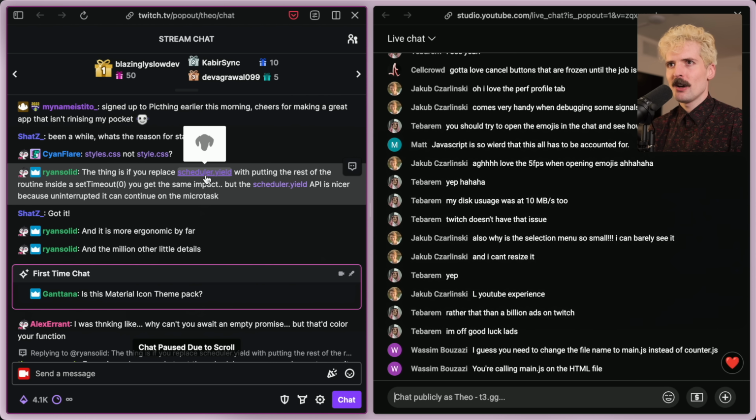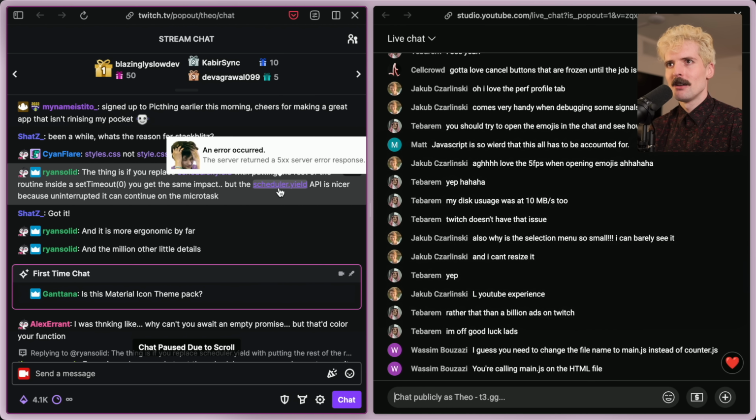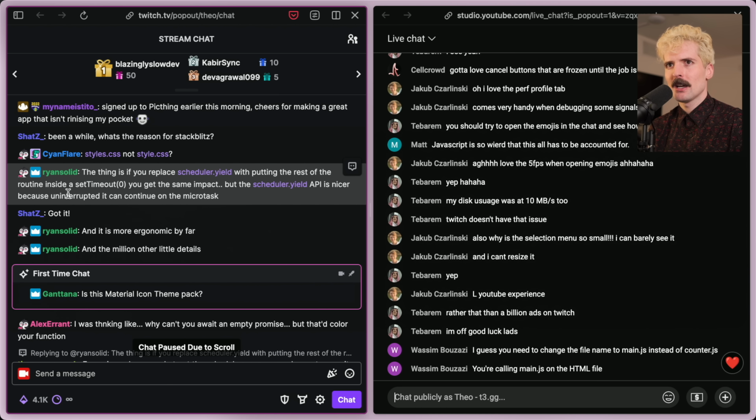As always, Ryan is making very important points. If you replace scheduler.yield with putting the rest of the routine inside of a setTimeout 0, you would technically get the same impact for something like this. But the scheduler.yield API is nicer because uninterrupted, it can continue on the microtask.